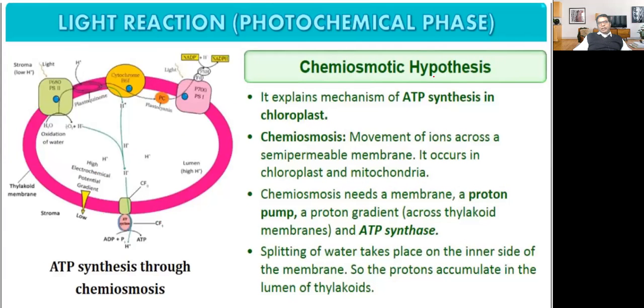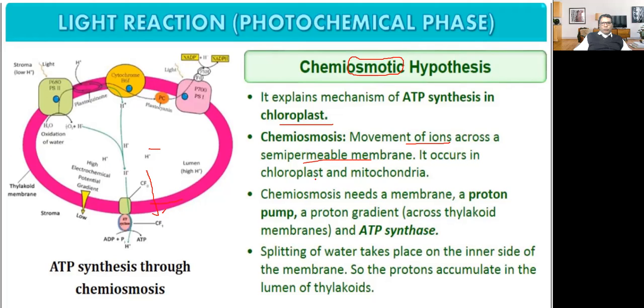Now, chemiosmotic hypothesis. What is chemiosmotic hypothesis? Something related with osmosis, higher concentration to lower concentration. So it explains the mechanism of ATP synthesis in chloroplasts. Now what is chemiosmosis? Movement of ions across a semi-permeable membrane. These are ions, this is a membrane. So movement of ions across a semi-permeable membrane, that is called chemiosmosis.